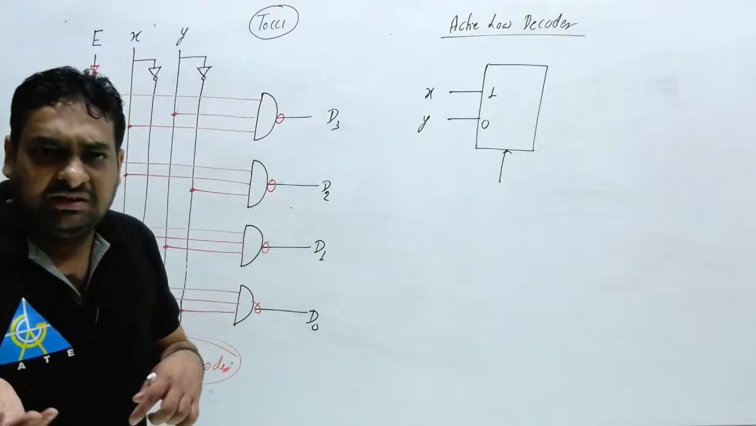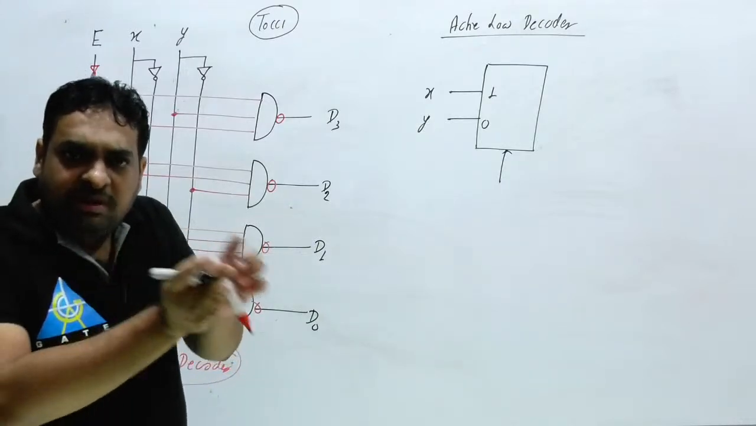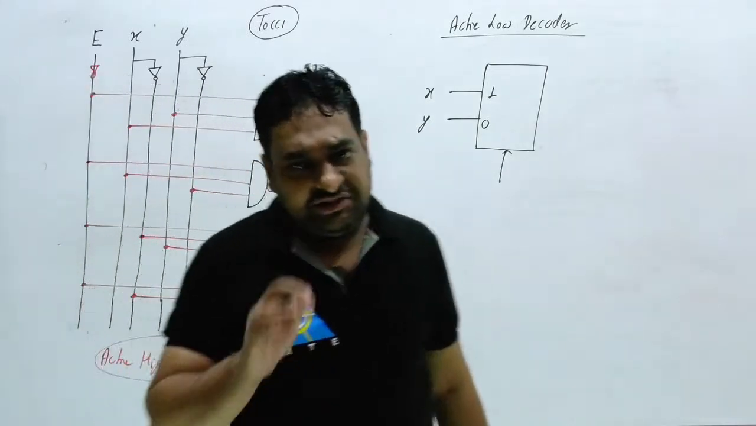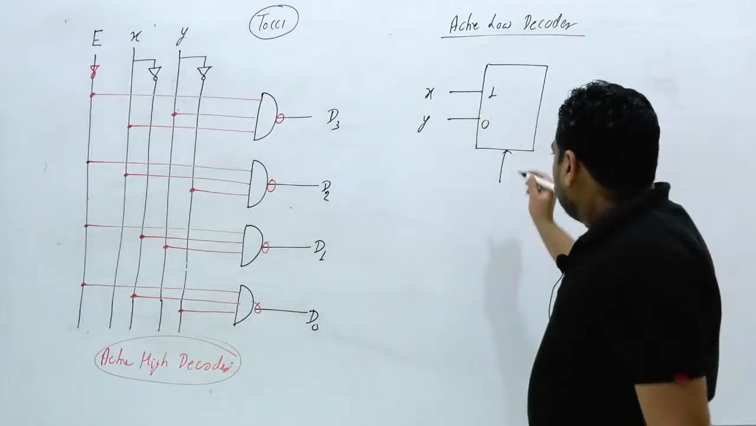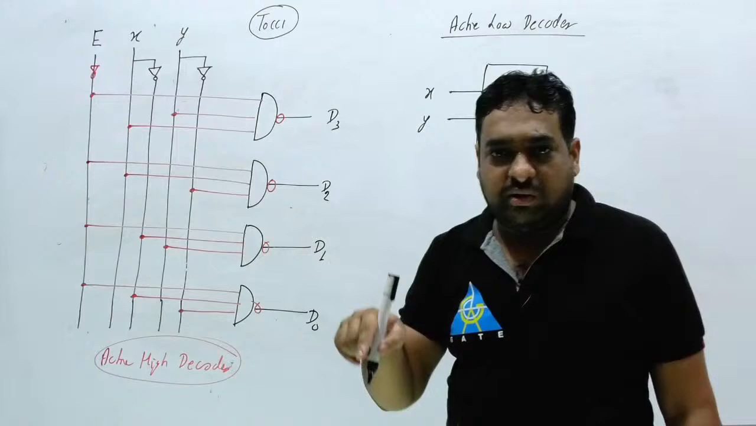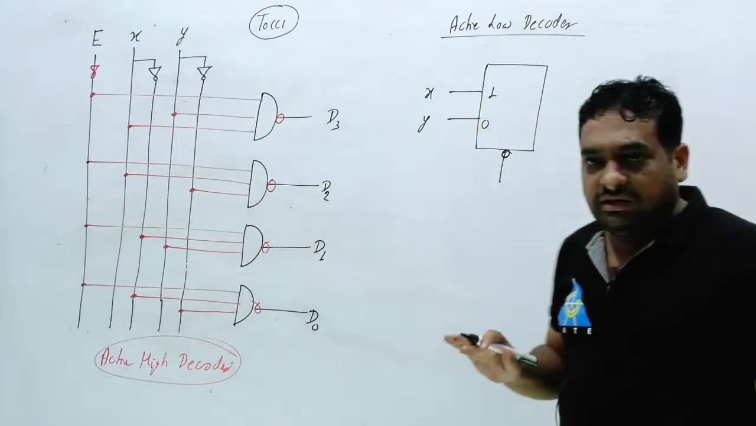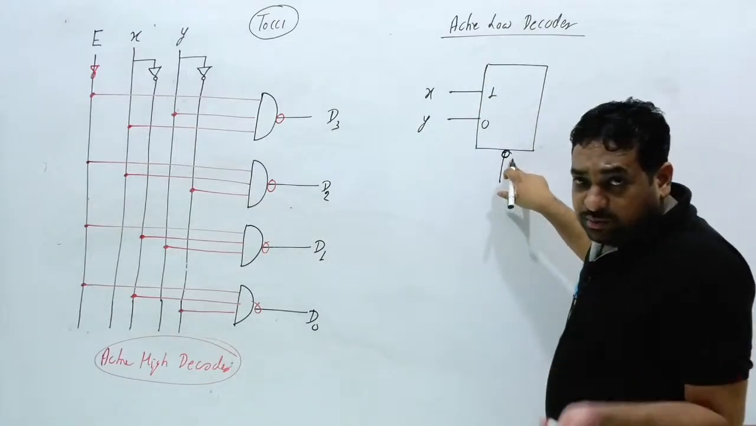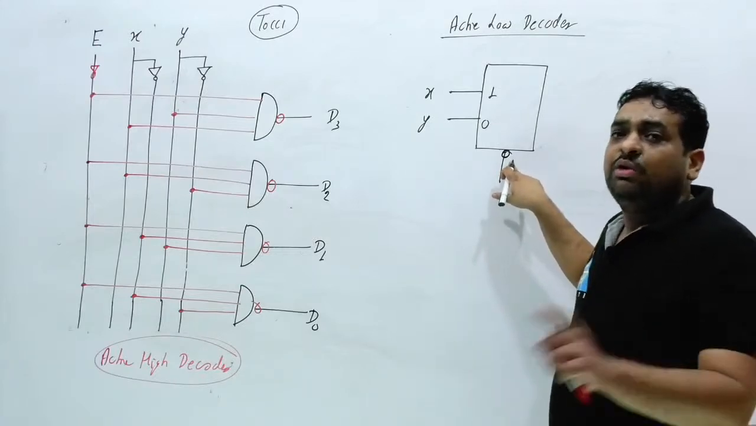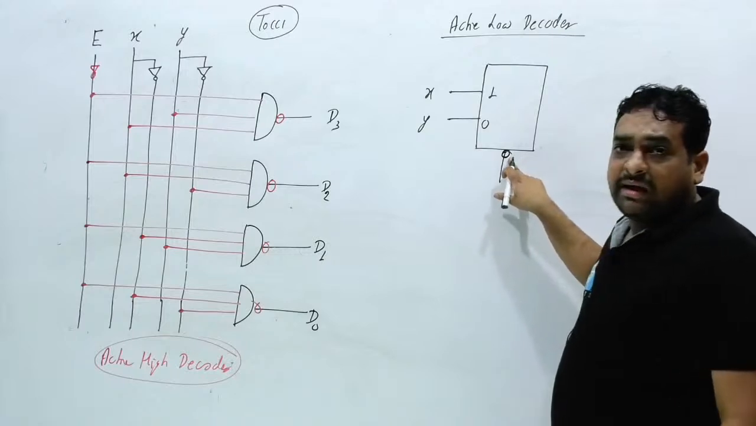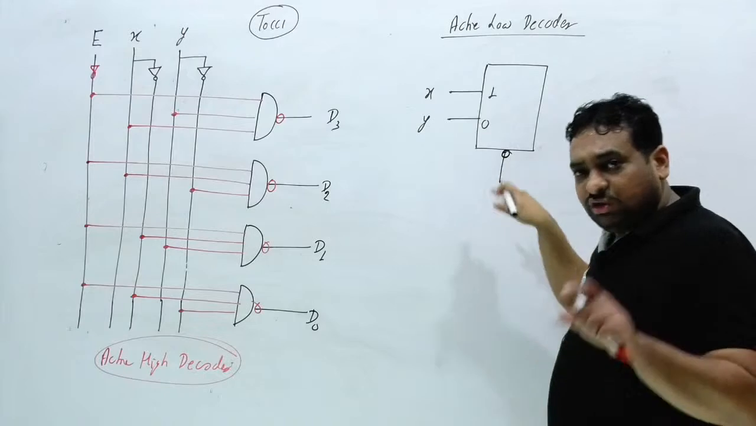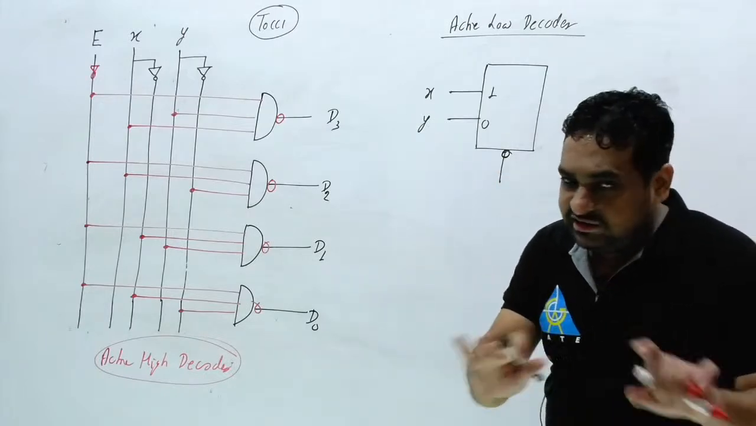But generally we will use active low enable. That's why you can write a bubble here, but that is not for active low or active high. That is the standard thing. This signal you will receive from the microprocessor, and generally the microprocessor provides us an active low enable signal. So most of the time this is an active low signal. You can use either active low or active high here, that is your choice.